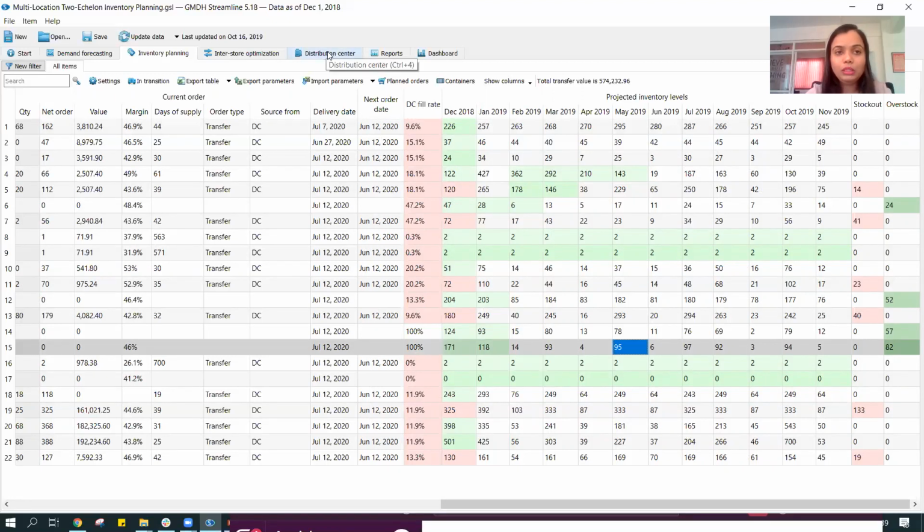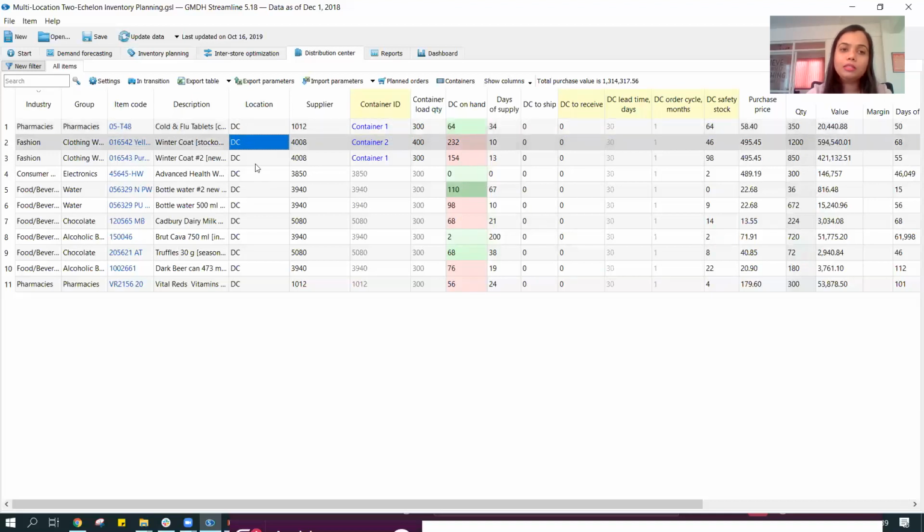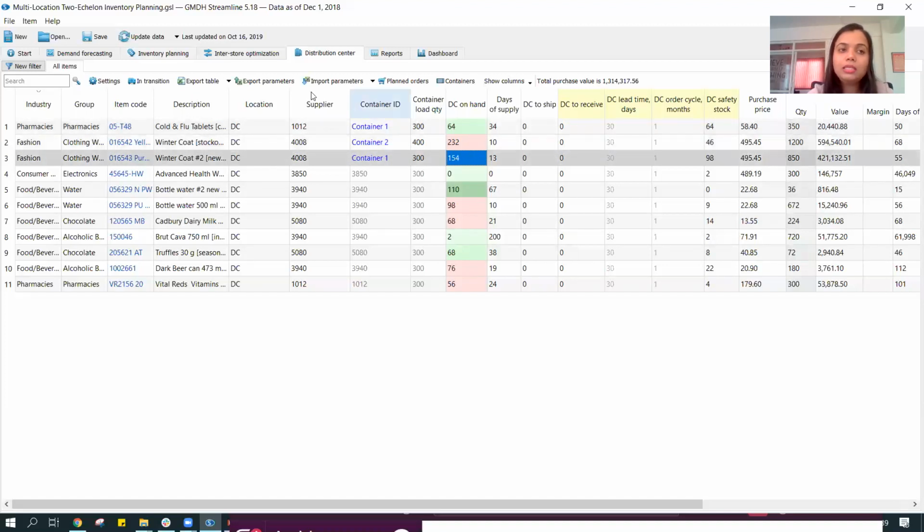And then we can move to the distribution center. Over here, all the items that we had planned would be available, and I'm going to have my DC planning strategy the same way we had planned for my location. The same way we can have it for my DC as well. Over here, we can look at the DC on hand, and based on the requirement projections from my different locations, which are getting replenished from my DC,